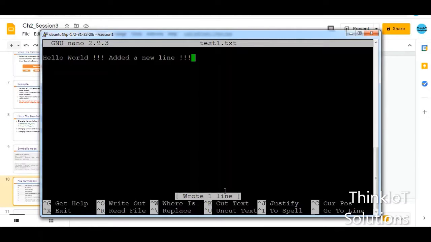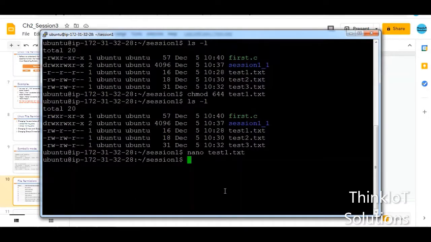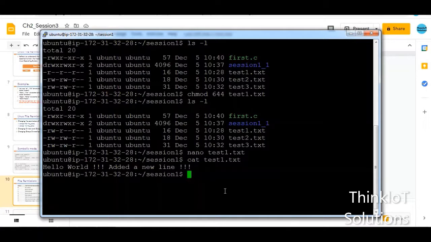Now I'll press Ctrl X to come out of that editor, and now when I type cat test1.txt, it is going to display whatever I have written. So I have given the write permission for that file. Only after that I am able to write into the file. But if I don't have write permission, I won't be able to write into the file.